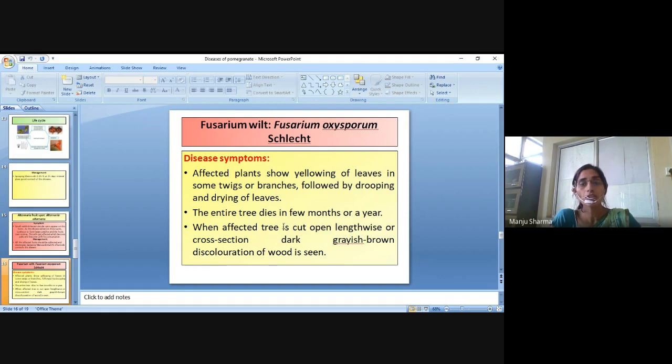The entire tree dies within a few months to a year. When an affected tree is cut open lengthwise or in cross section, dark grayish brown discoloration of wood is seen.